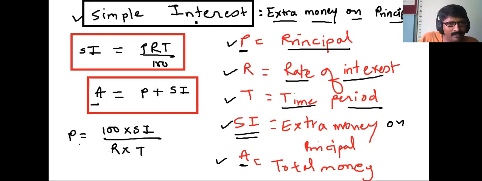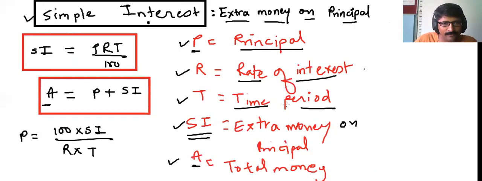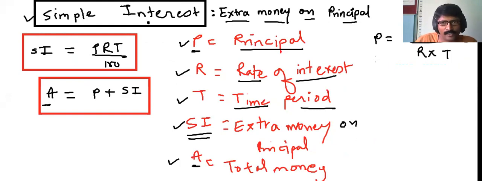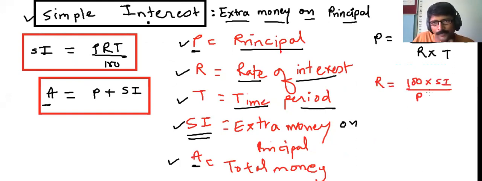Same thing for the rate, you can make the formula. If R goes over here, P will come over here. If you take T over there, P will come over here. Did you understand? If you have understood, that's nice. If you have not understood, I'll just rewrite the formula. I'll copy paste this formula over here quickly so that you all can copy. The principal formula is this. What will be the rate formula? Guys, keep writing. Writing is very important. These are basic notes for you. So rate is 100 into SI upon PT.